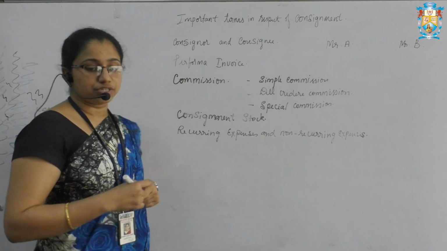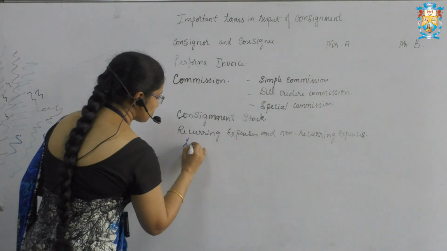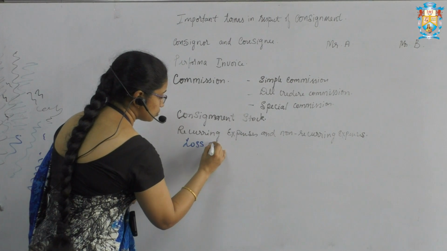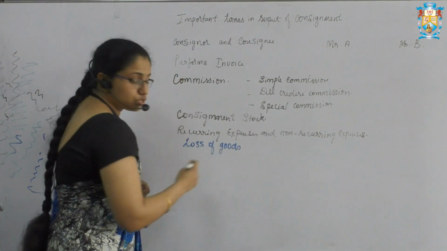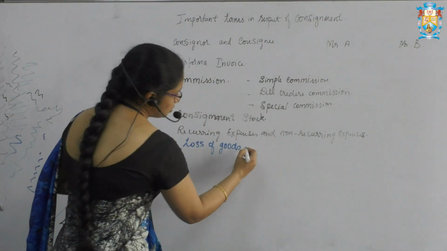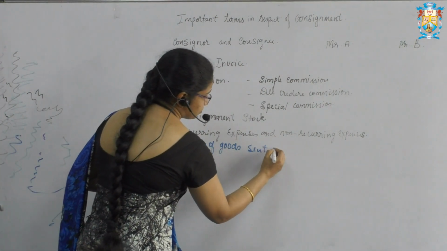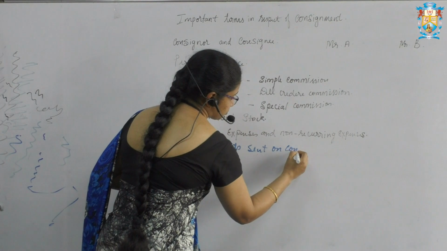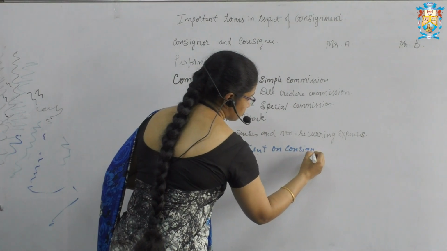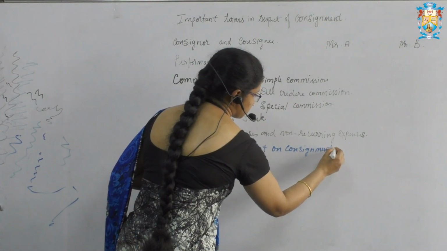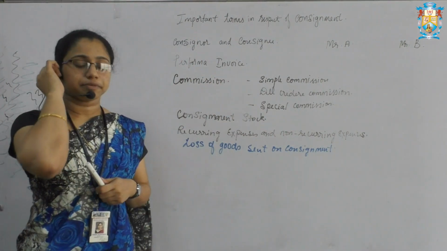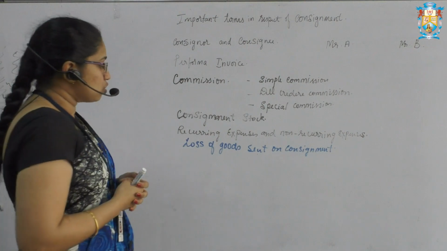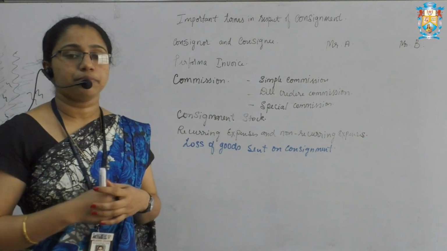And the next term is loss of goods sent on consignment. So what is this loss of goods sent on consignment?